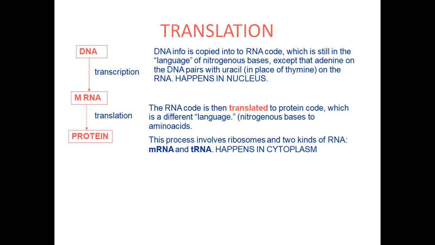Translation. DNA information is copied into the RNA code, which is still in the language of nitrogenous bases, except that adenine on the DNA pairs with the uracil on the RNA, which happens in the nucleus. The RNA code is then translated to the protein code, which is a different language. This process involves ribosome and two kinds of RNA, messenger RNA and tRNA, and happens in the cytoplasm.